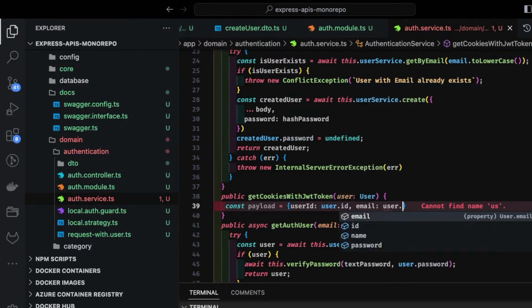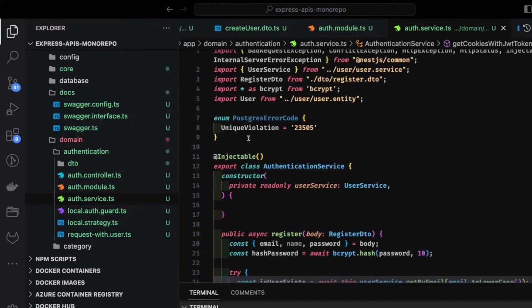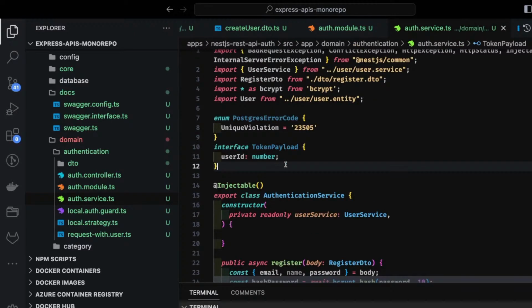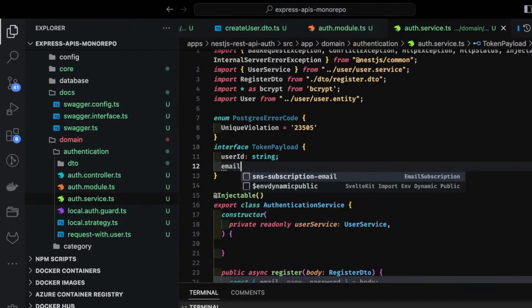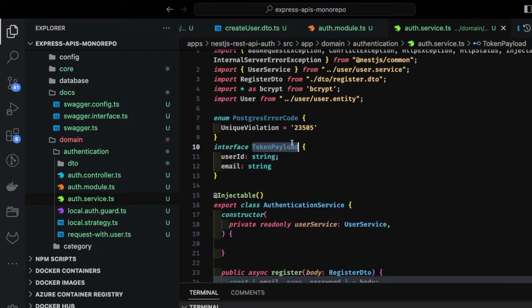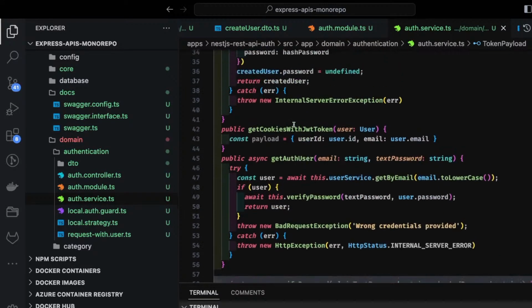So I can just do user.email, and we can create a simple interface for it, for what all things I'm adding inside the token. There is a userId which is a string, and then there is email which is of type string. This is my token payload. So I'm adding this token payload here.